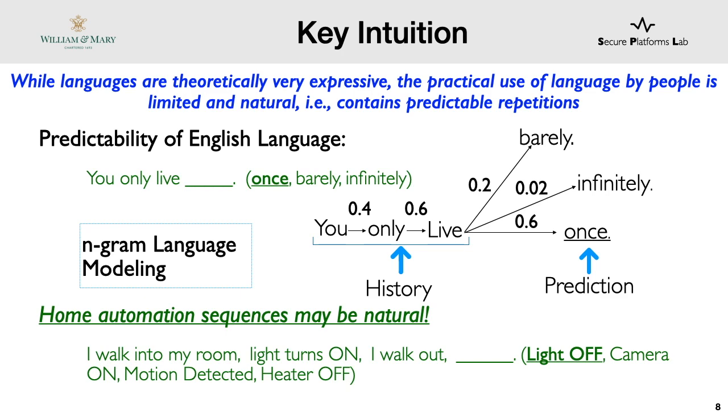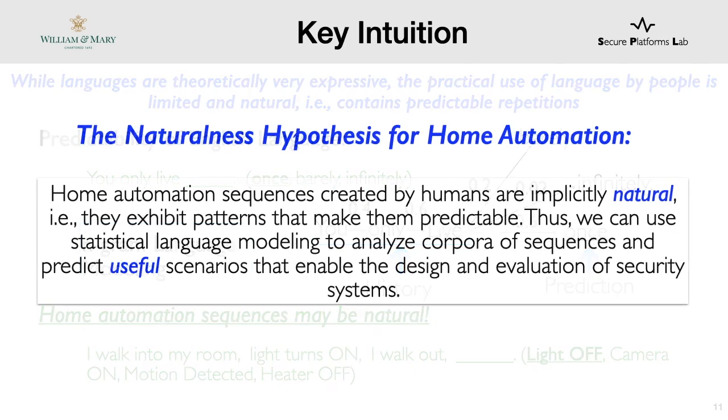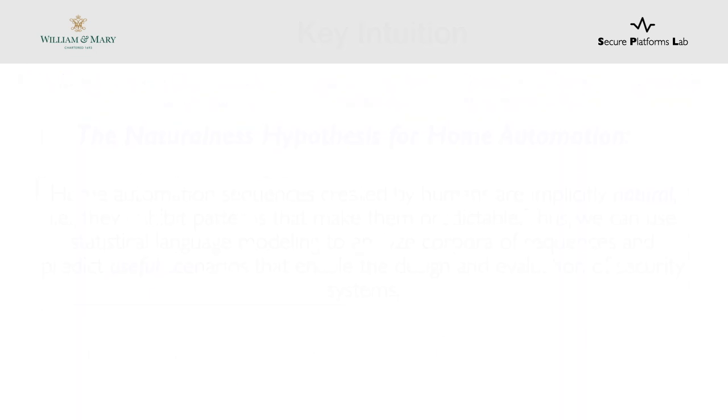This leads to our core hypothesis of naturalness of home automation. That is, the home automation sequences created by humans are implicitly natural, that is, they exhibit patterns that make them predictable. Thus, we can use statistical language modeling to analyze corpora of sequences and predict useful scenarios that enable the design and evaluation of security systems. To this end, we present our framework Helion that predicts realistic scenarios.